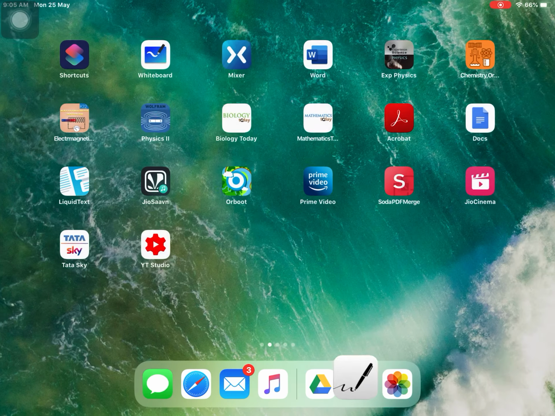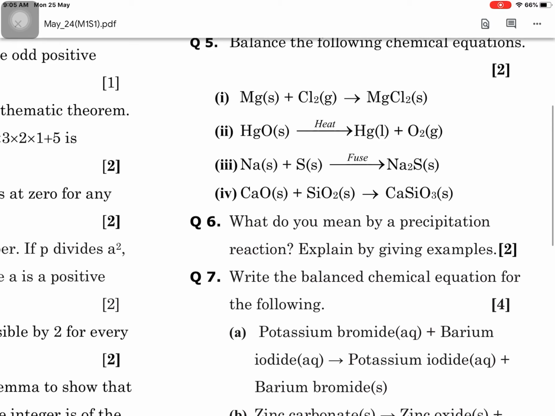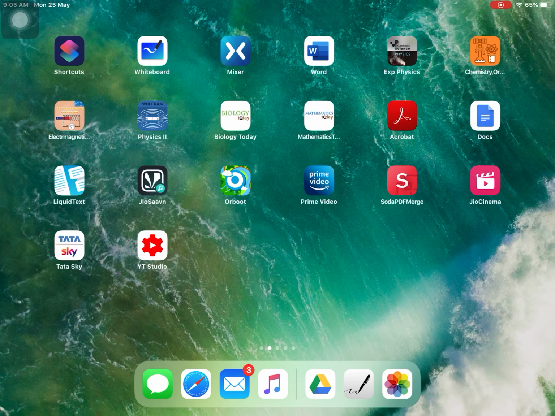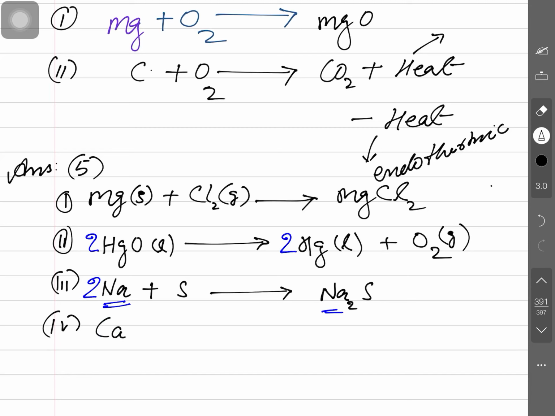The fourth question is what? Calcium oxide and silicon dioxide. Calcium oxide plus SiO2 gives CaSiO3. This is called calcium silicate. This is an important chemical process that you will see in slag formation, flux. When you study the metallurgical process, metals and non-metals, in chapter number 3, I will give you some detail about calcium silicate and how this happens.